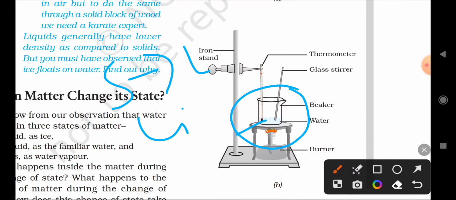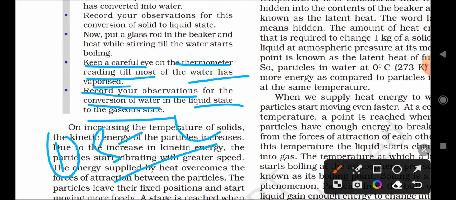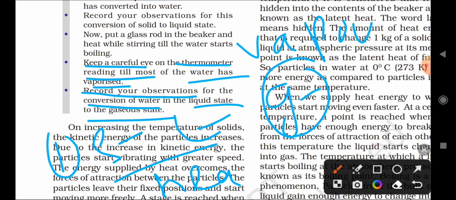From this activity, we went from solid to liquid water. Ice cubes convert into the liquid state by heating, and further heating the liquid converts it completely into the gaseous state, which is called the vapor state. So this is the conversion of water from solid to liquid and liquid to gas. This is achieved by only what?